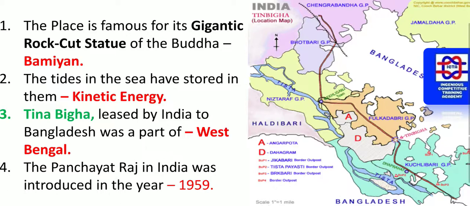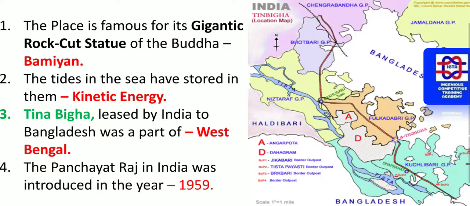The tides in the sea have stored in them a type of kinetic energy. We know that in the tides there is movement and velocity. Because of that, you will find kinetic energy. But in the case of a water tank, the water stored inside the water tank is potential energy.